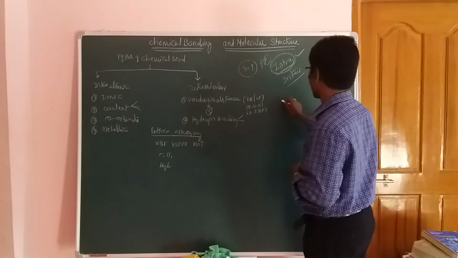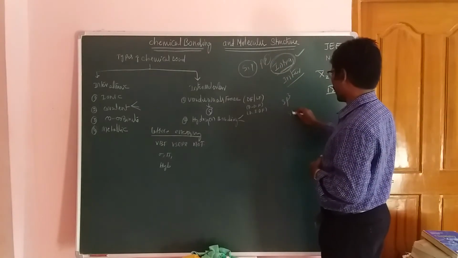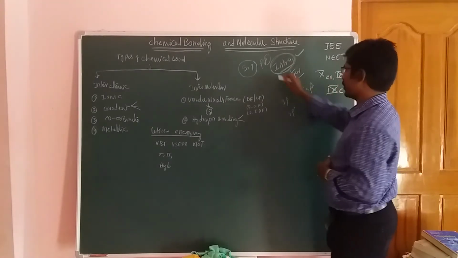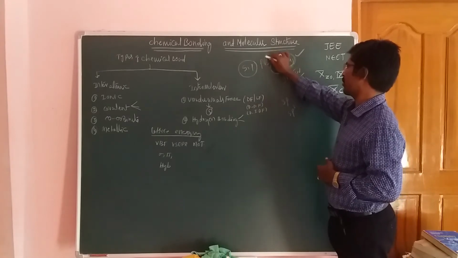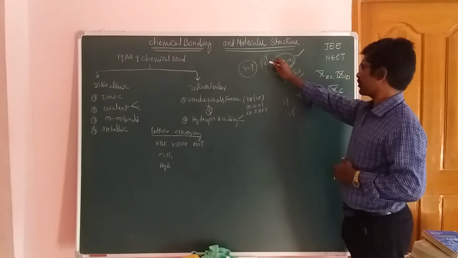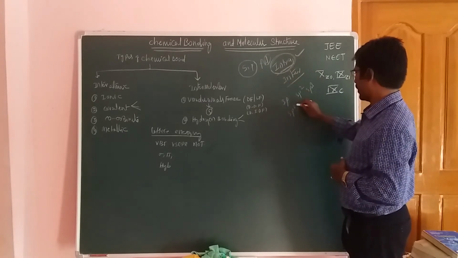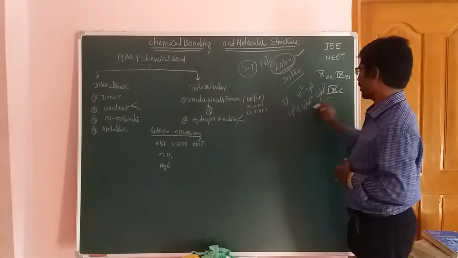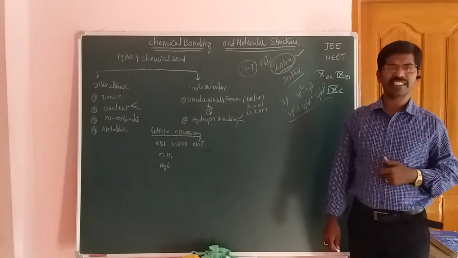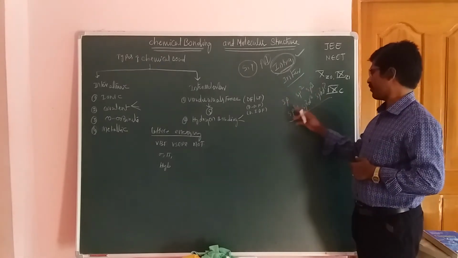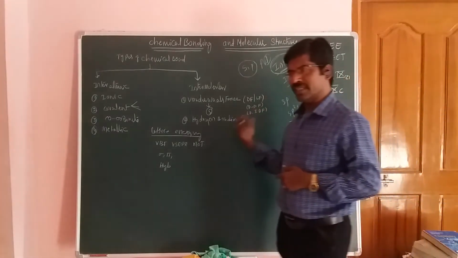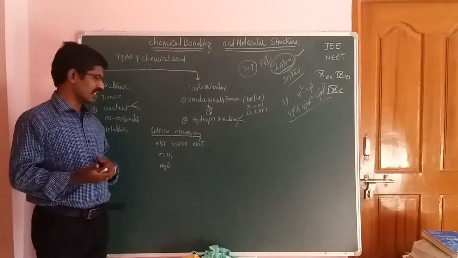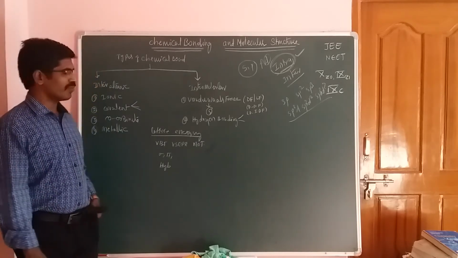Okay, including the d orbital, I made a mistake here. So we have sp, and next with the d orbital, sp3d, then sp3d2, and then sp3d3. So these types of hybridization take place in this concept. Now these hybridizations explain complex molecule formation. Okay, friends, these are very important concepts.